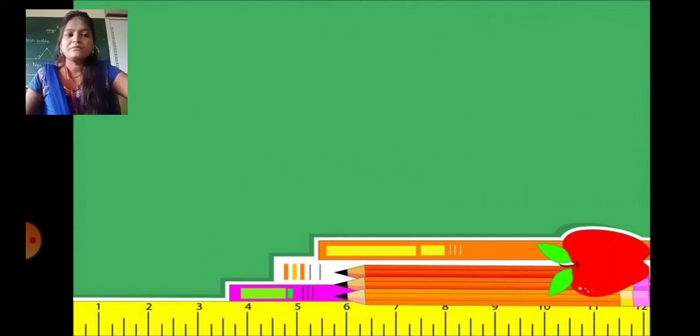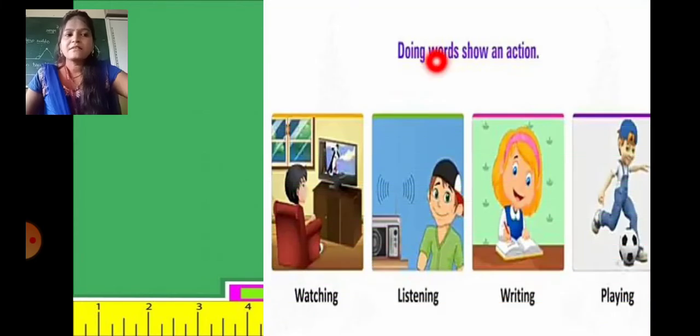Okay. Now, doing words show an action. Previously I told you that doing words show an action. For example, here you can see the boy is watching TV. In the other picture, the boy is listening to music. Here, the girl is writing.